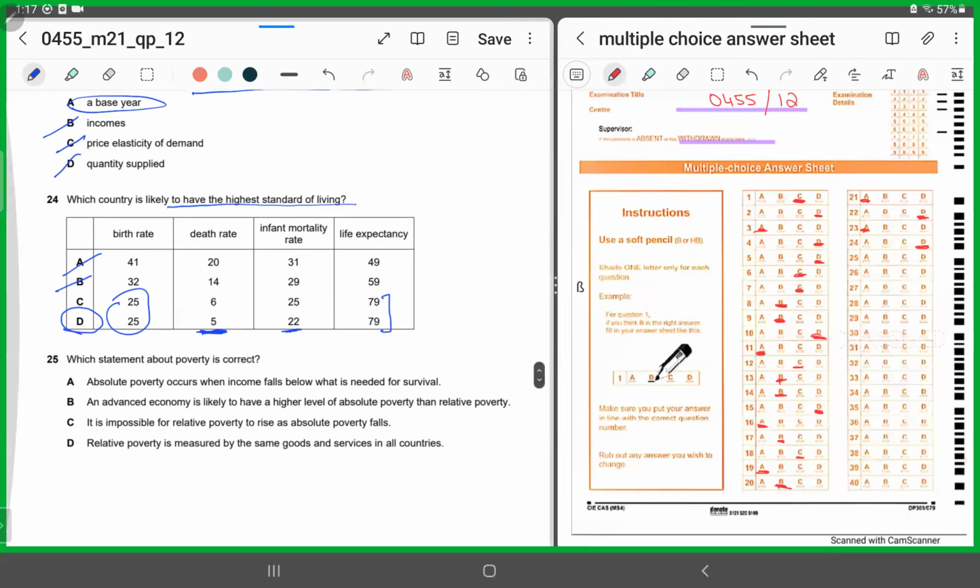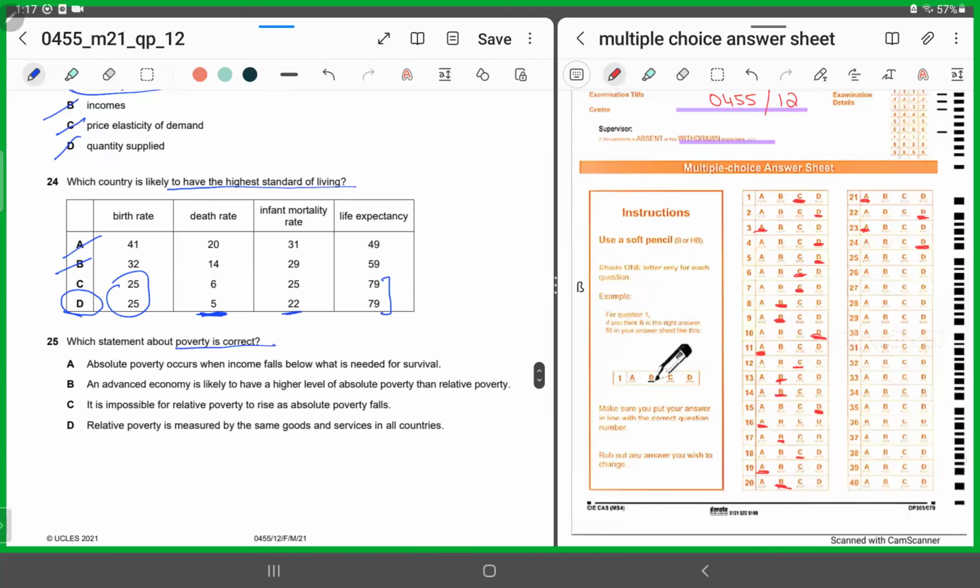Which statement about poverty is correct? Absolute poverty occurs when income falls below what is needed for survival. Yes, that's correct. Absolute poverty is when income is insufficient to meet basic needs such as clothing.